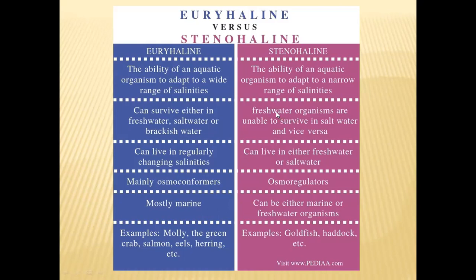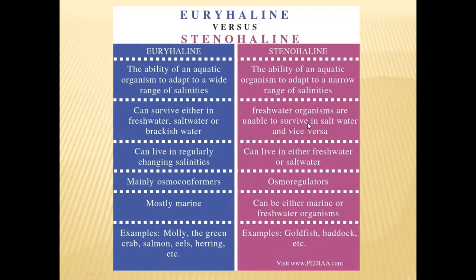Why? Because the difference between freshwater and seawater is very big. Freshwater has 1 to 10 milliosmoles per liter osmotic concentration, whereas salt water has 1070 milliosmoles per liter. So there is a difference of around 1060 milliosmoles.